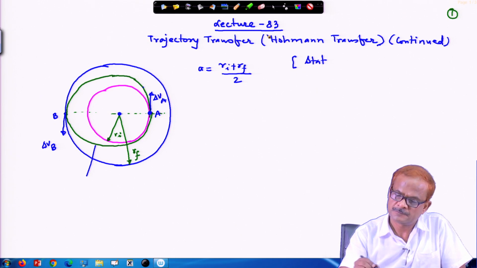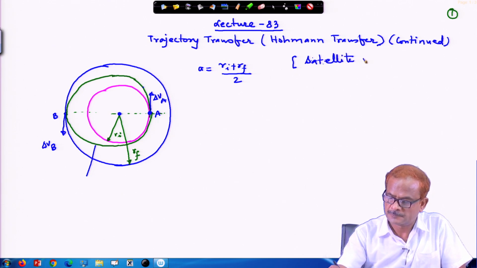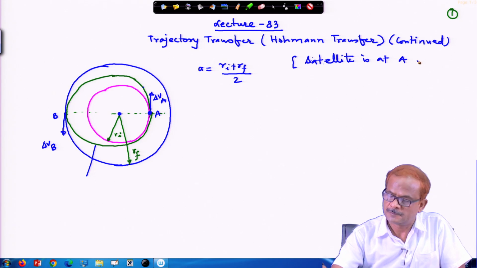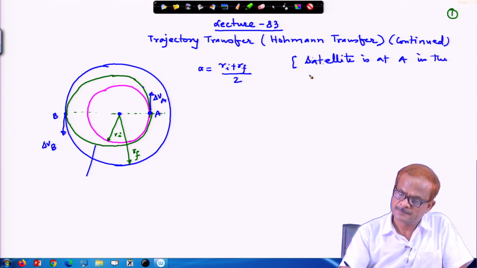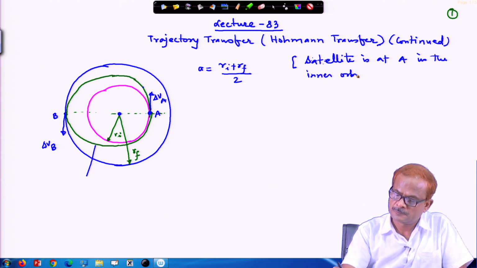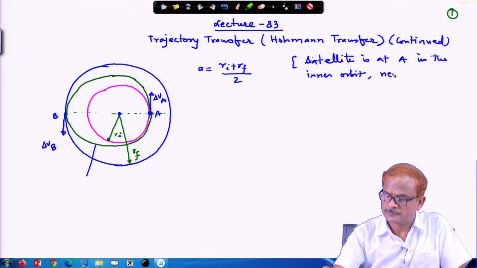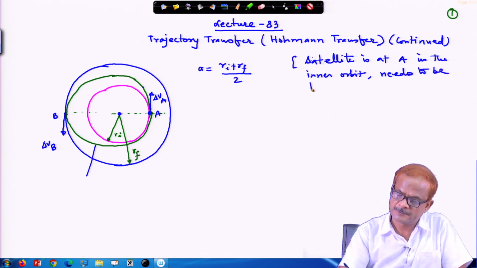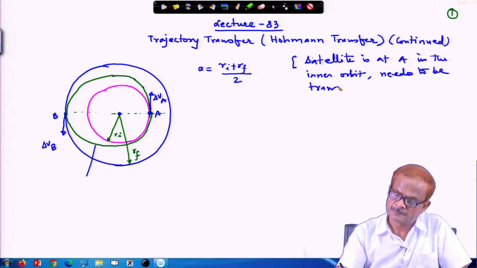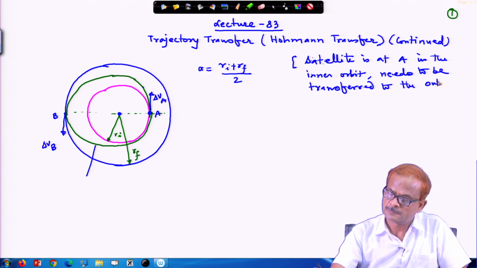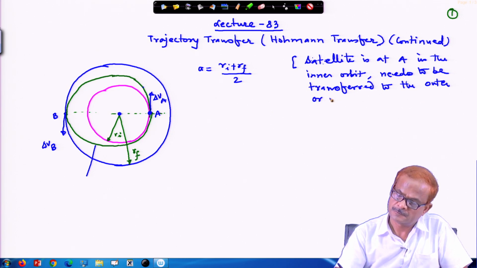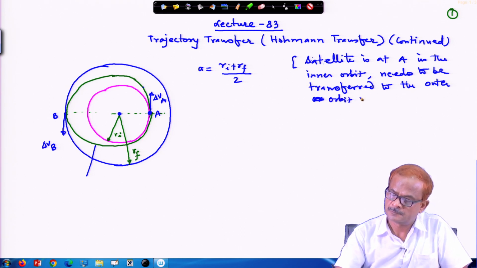So, what is required is that the satellite at A in the inner orbit needs to be transferred to the outer orbit using Hohmann transfer.